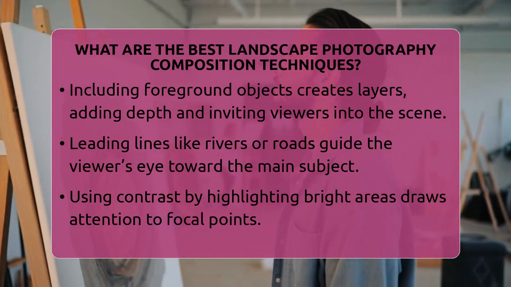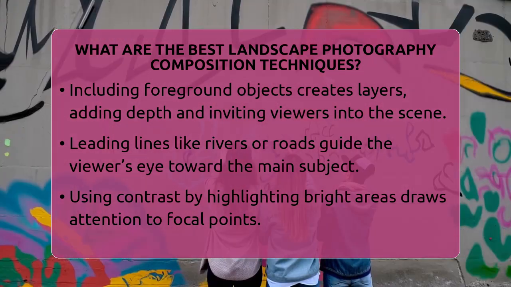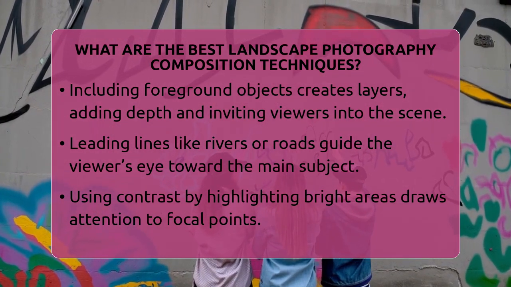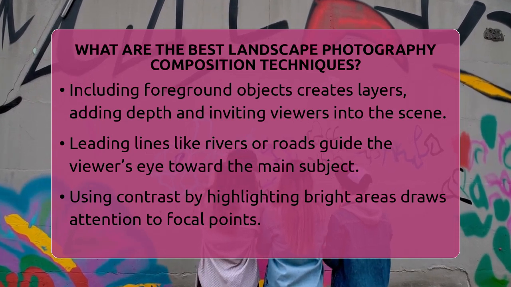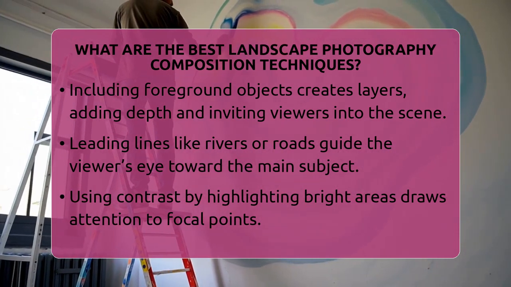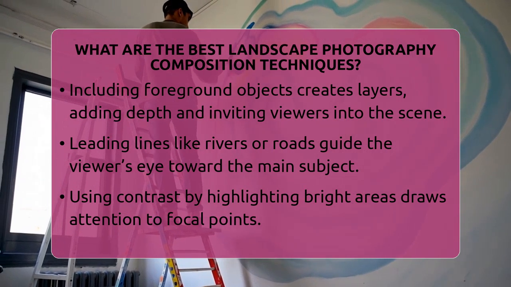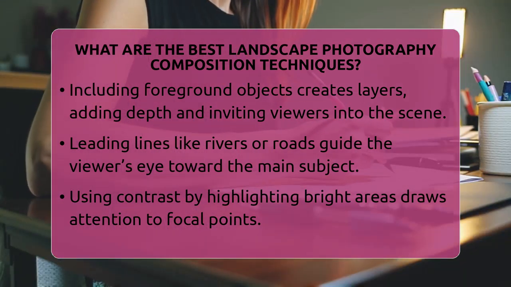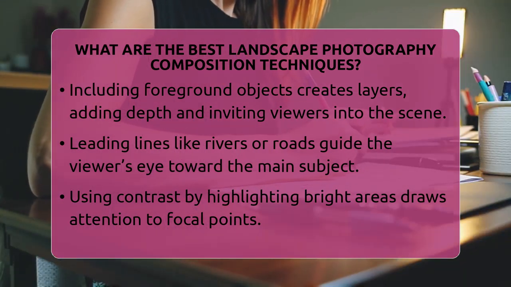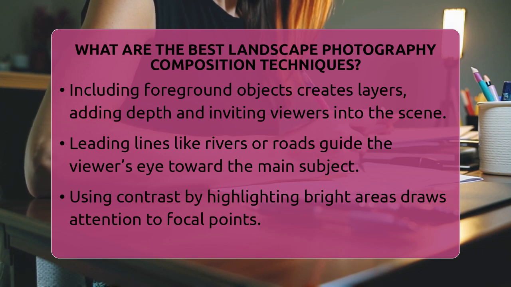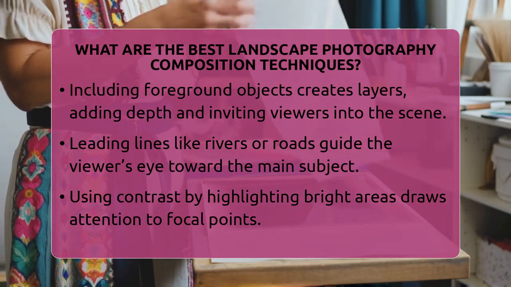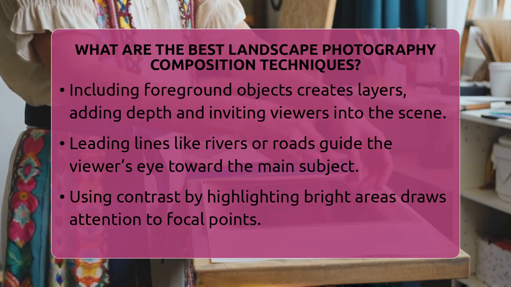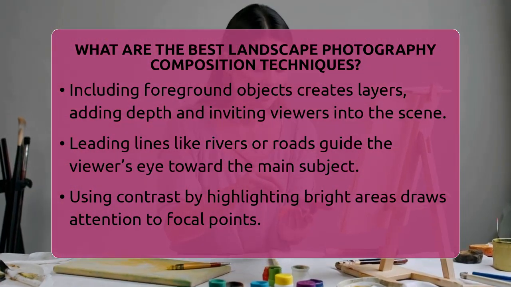Leading lines are also essential. Use natural features like rivers, roads, or fences that direct the eye toward the main point of interest. These lines create a sense of movement and guide the viewer smoothly through the image. For instance, a winding river can start at the bottom of the frame and lead toward a mountain or sunset, making the composition dynamic and engaging.